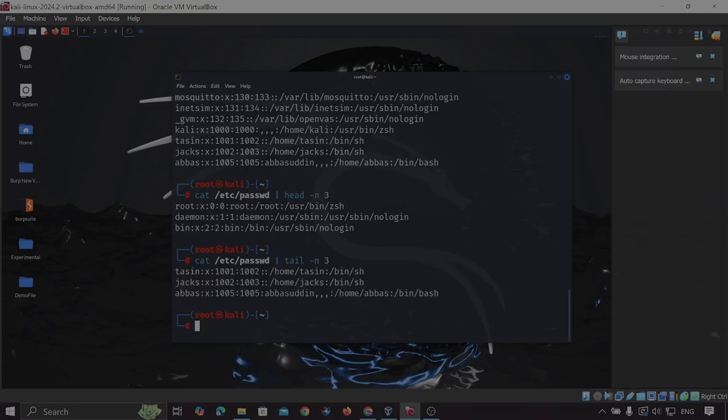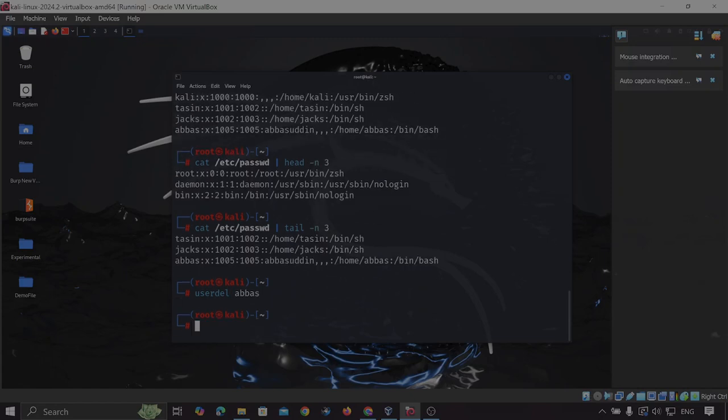Okay, so this is about the user. Let's say I want to delete the user which I created earlier. So what I have to do is simply use userdel and the name of the user that I want to delete. In my case it would be Abbas, that I created earlier. If I press enter, the user is deleted.